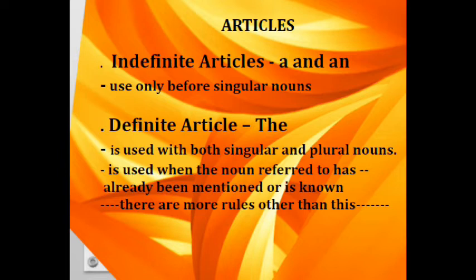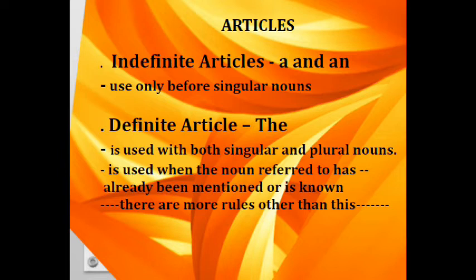One, definite article, and another is indefinite article. First, let me explain what indefinite articles are. Indefinite articles are a and an, and these two articles are used before a singular noun. You can't use them before plural nouns.